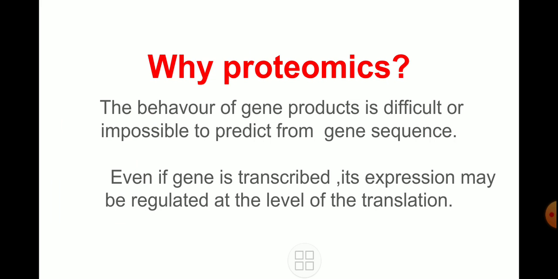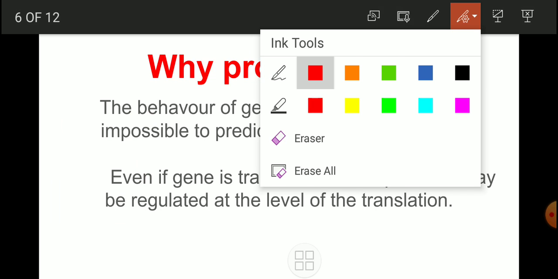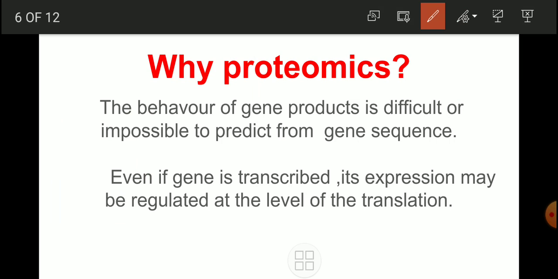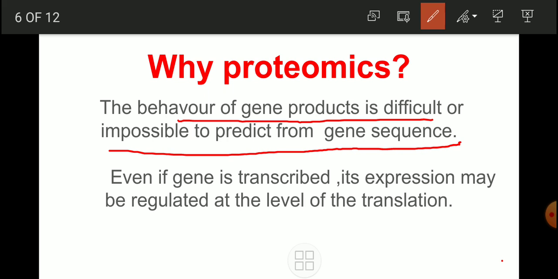Again, why proteomics? Because I'm putting a lot of stress on this word itself. You have to keep in mind the behavior of the gene product is difficult or impossible to predict from the gene sequence.